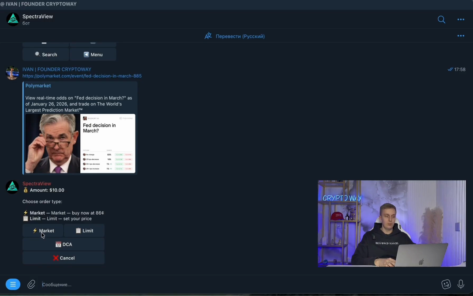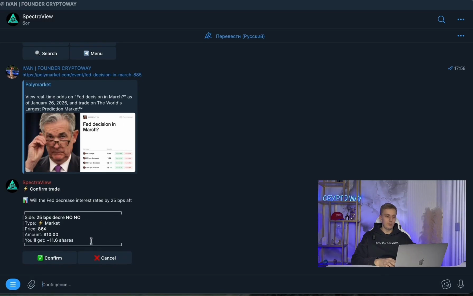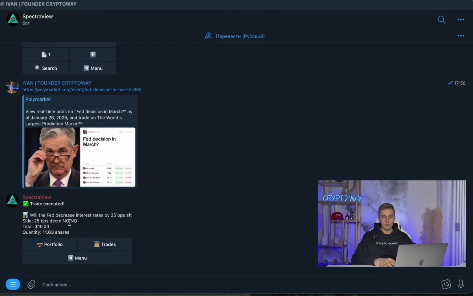Well, in this case, of course, opening with a market order will be faster. Basically, here we see the trade confirmation and click confirm. It literally takes just a few seconds to open the trade. And now basically we can already view this position in the portfolio section.